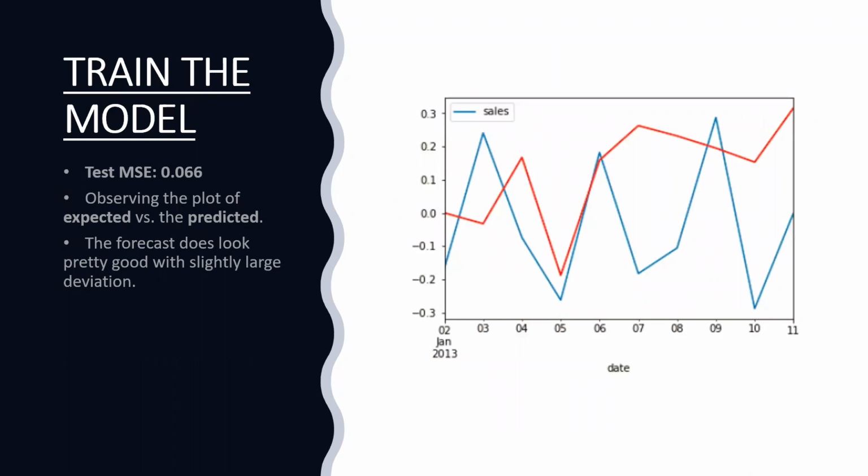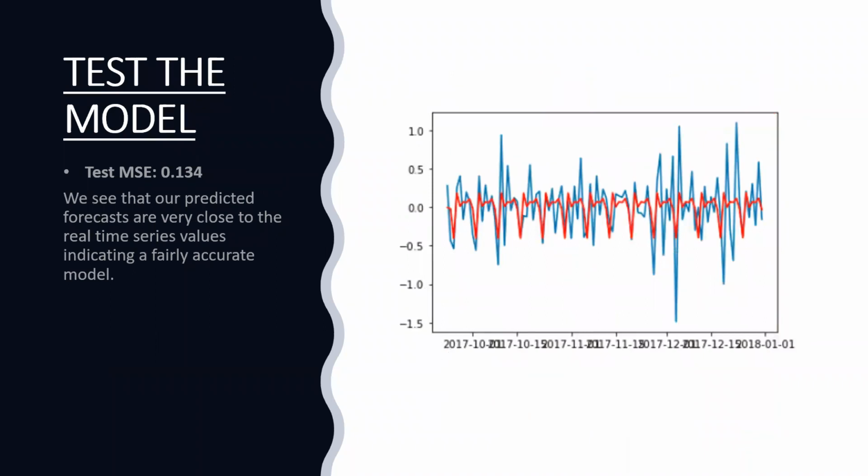Training the model, the test MSE is 0.066, and we observe that the plot shows the expected and the predicted values. The forecast does look pretty good with a slightly large deviation. Testing the model, the test MSE is 0.134. We see that our predicted forecasts are very close to the real time series value, indicating a fairly accurate model.